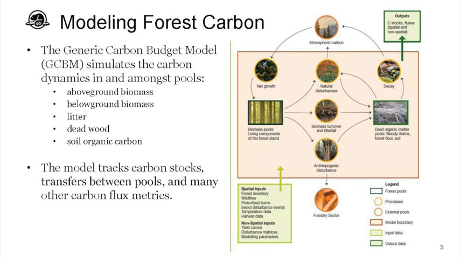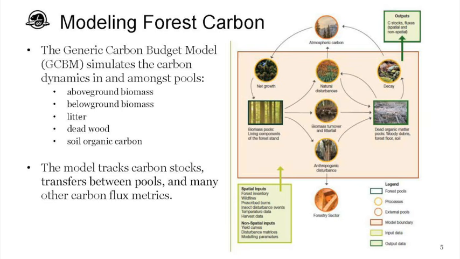So I'm not going to go into this too much, but what we did is we used the Canadian Forest Service's Carbon Budget Model. And Ellen touched on this. It's one of its models that simulates the flows of carbon between different pools. These pools are above ground biomass, below ground biomass, litter, dead wood, and soil organic carbon. And this model tracks carbon stocks and the transfers between these pools and many other carbon flux metrics.